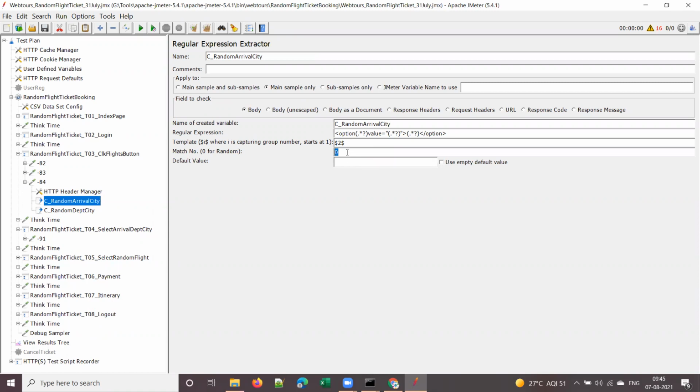We have selected randomly. We made match number as 0 to pick randomly. If you want to select the first city, you give 1. If you want to select the second city, you give 2, and so on. If you use 0, it will pick randomly. So what if I want to select all the cities from a drop down?